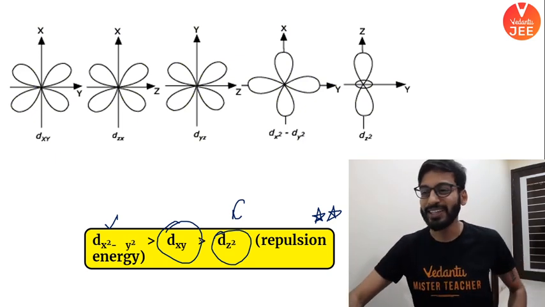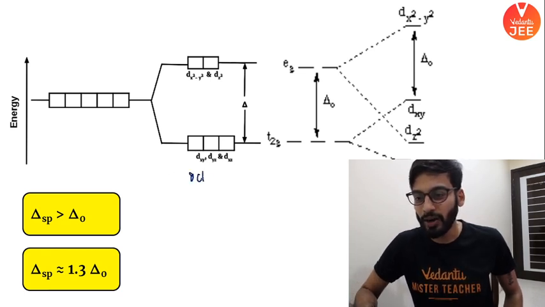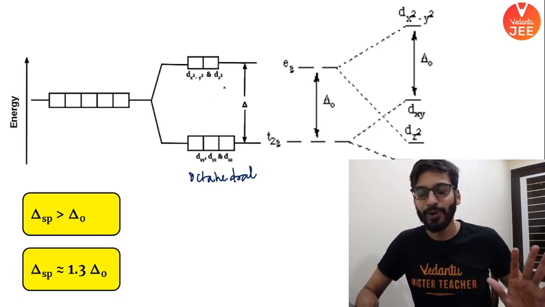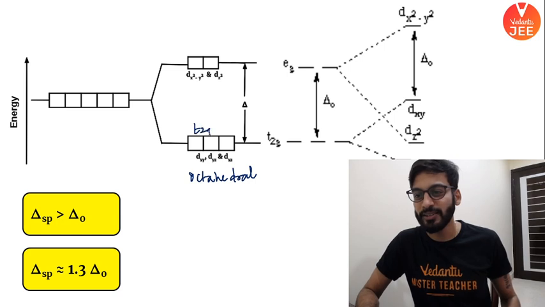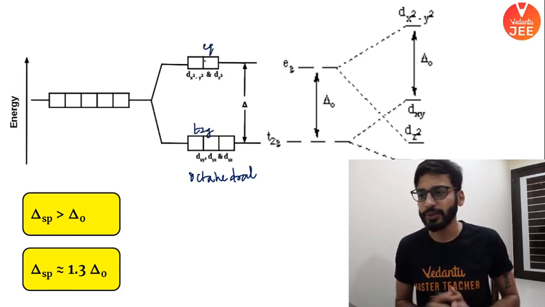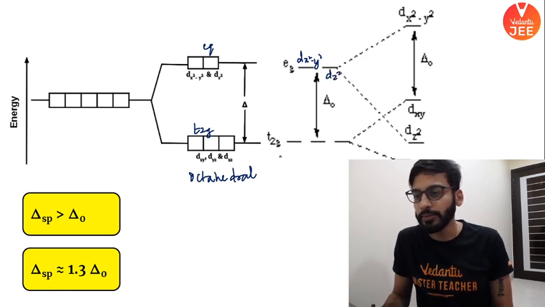So let me explain it to you. Now check this out, look carefully. Up to here it was octahedral. We studied octahedral, right? I hope the point was clear. This is T2g and this is eg. We understood it well up to here. Then we saw this is dx square y square, this is dz square. Here we saw dxy, dyz, dzx.